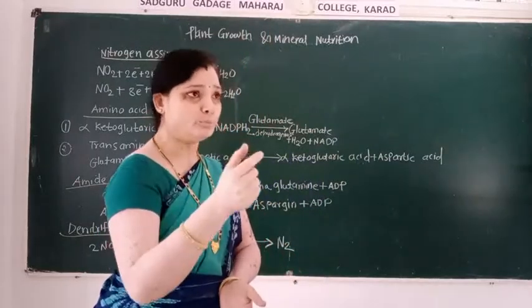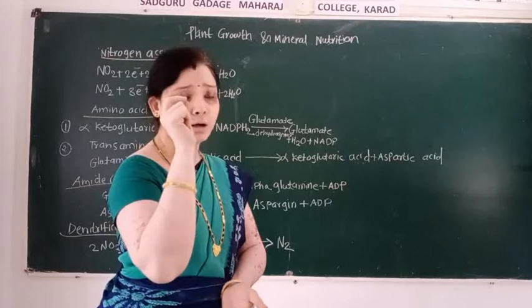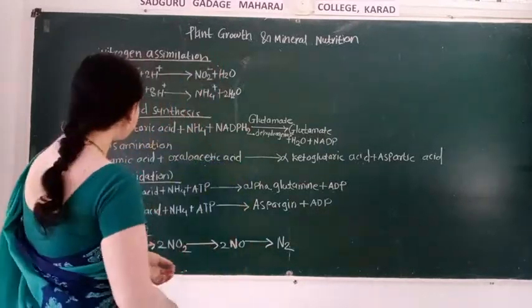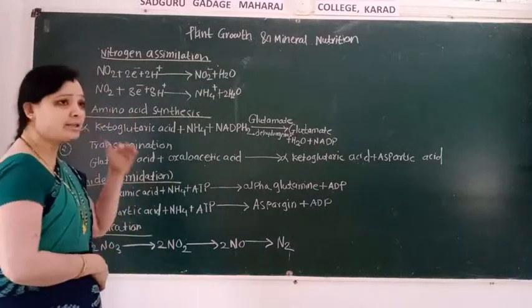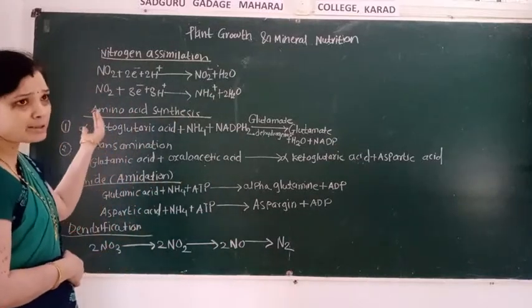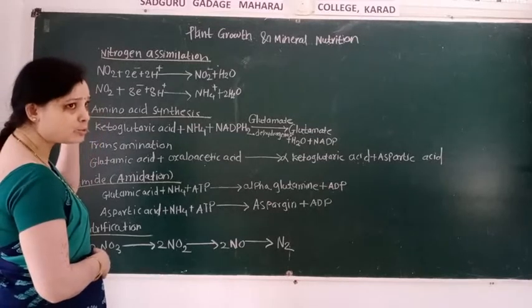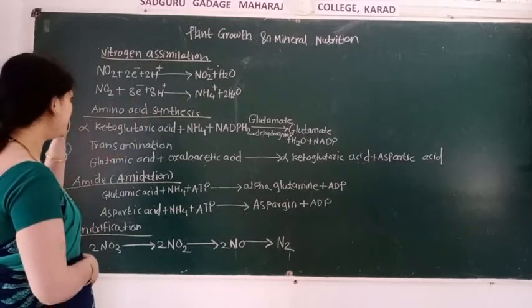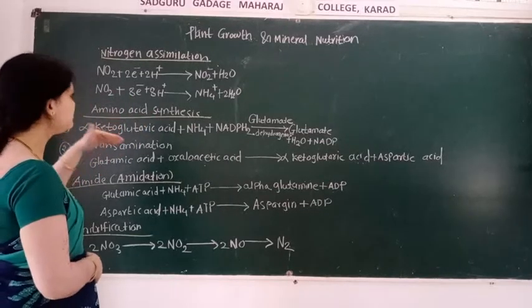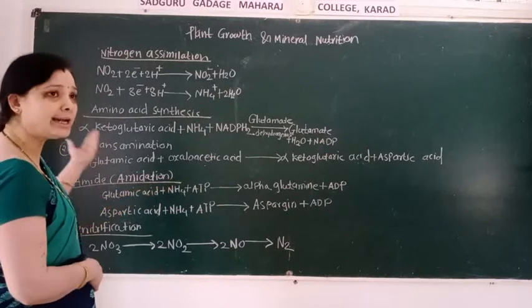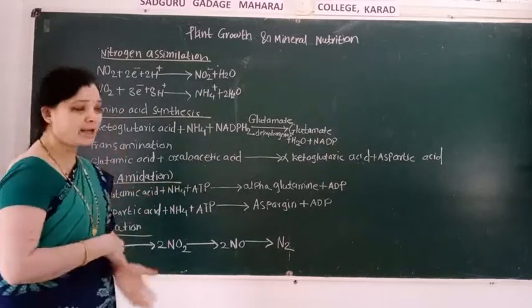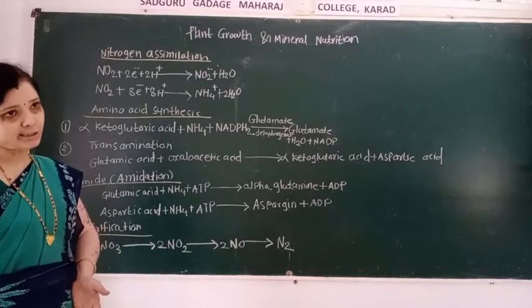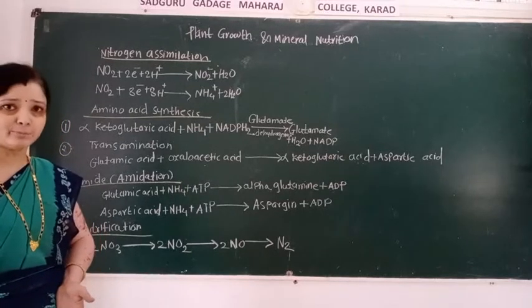Then we also see how amino acid synthesis takes place. The equation of the nitrogen assimilation is NO3 plus 2 electrons plus 2H plus, then there is the formation of nitrite and water. This nitrite again combines with 8 electrons and 8H plus, and there is the formation of ammonia and water. This process is known as nitrogen assimilation.